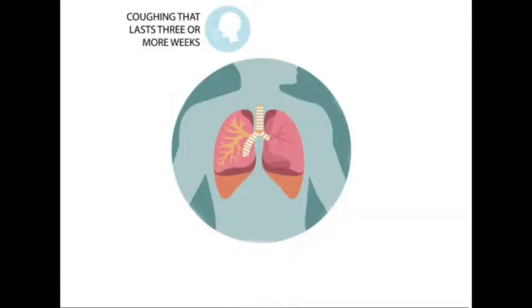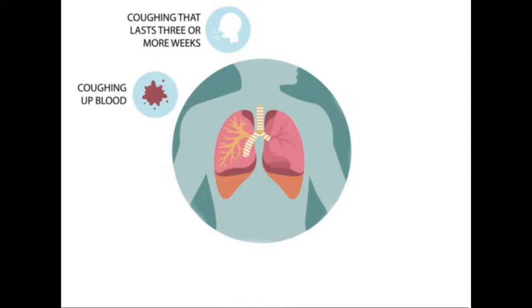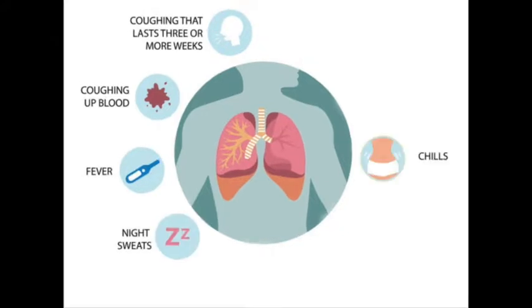As part of the immune response, increased mucus secretion commences to try and maximize the amount of bacteria that can be trapped in the upper airway. Additional swelling and irritation caused by the localized infection can also cause a cough. Coughing up blood can result from inflammation and aggravation of the lungs and airways, which can be worsened by persistent coughing. Chills, night sweats, and fevers are all associated with the body's immune response, which is to raise core temperature. This is because it is harder for bacteria to survive at higher temperatures.